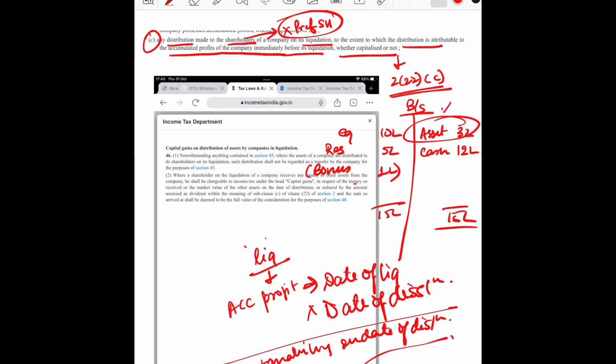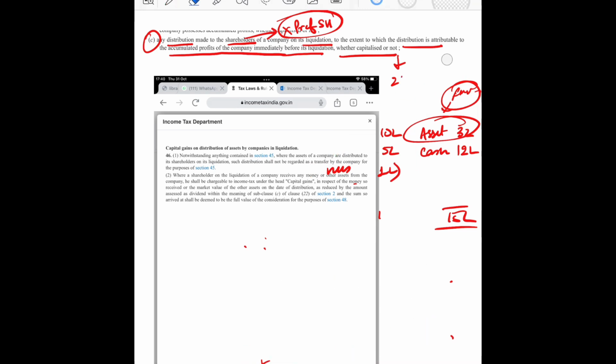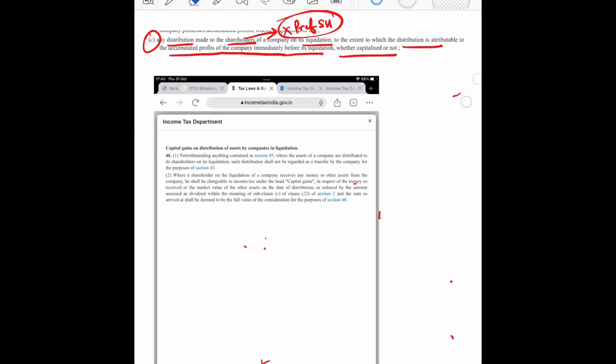Also, the asset fair market value needs to be considered for the purpose of this section. So we need to read this section along with section 46 of the Income Tax Act to get a more clear picture. So as per section 46, which starts with notwithstanding anything contained in section 45, which means that it is an overruling section, and section 45 is the charging section of capital gain, where the asset of the company are distributed to the shareholder on its liquidation. Such distribution shall not be regarded as transfer by the company for the purpose of section 45.